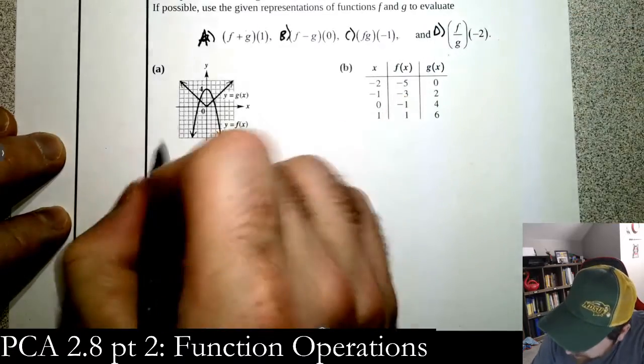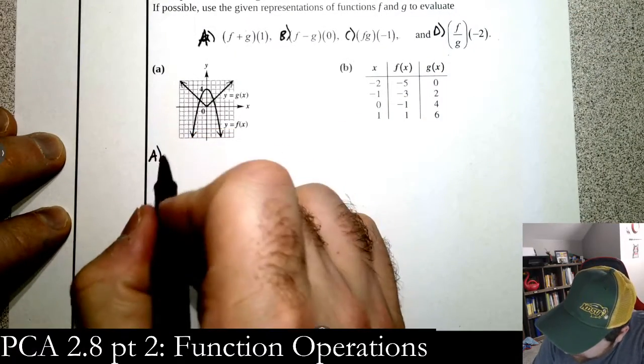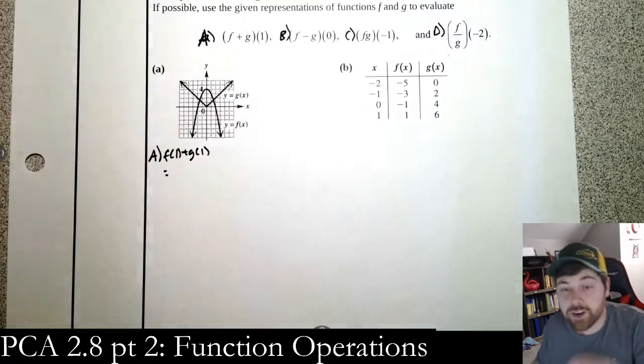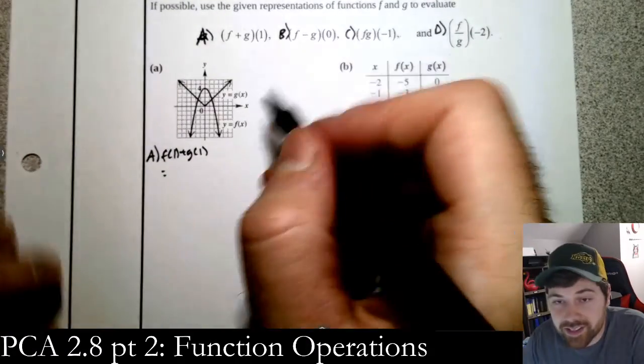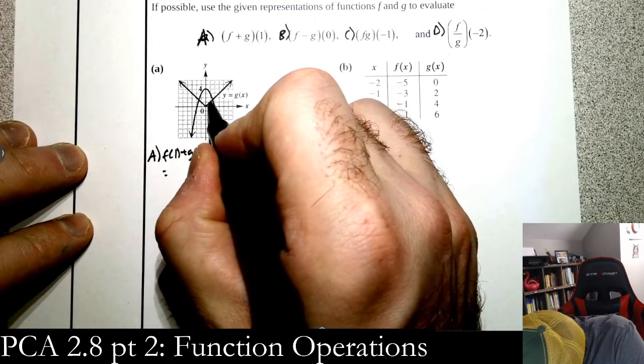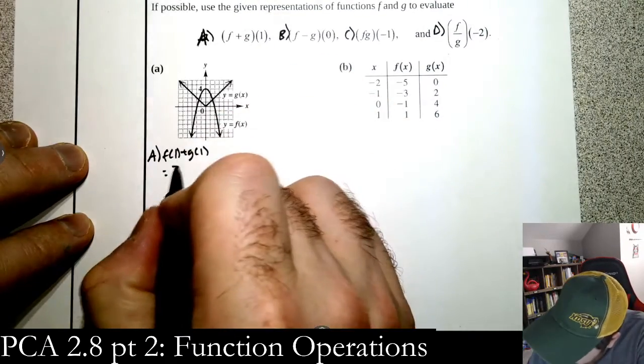Okay, so we'll number them. So A here, remember this is going to be f of 1 plus g of 1. So we need to find the functions evaluated at those points. So f is the upside down parabola. F of 1 looks like 1, 1, 2, 3. So that's going to be 3, right?